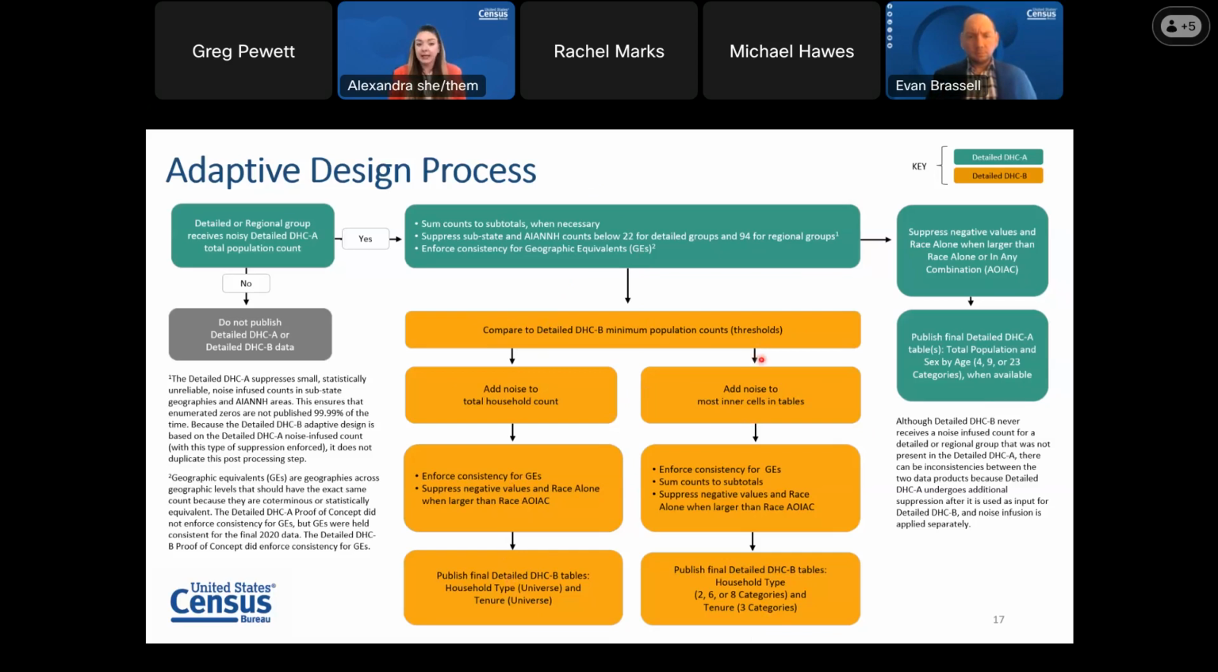The right side is if you get those partial or full tables. Both columns are very similar, and it's also pretty similar to detailed DHCA as well. We do some processing, and then we publish the final tables. So I'm going to skip over some of that processing, but note that we will come back to that in a few slides.